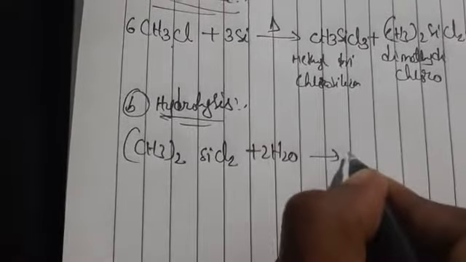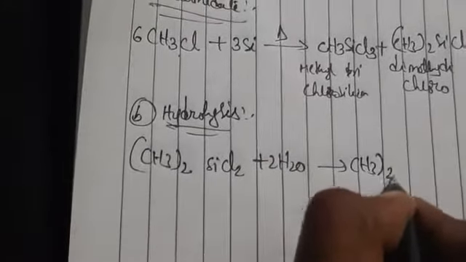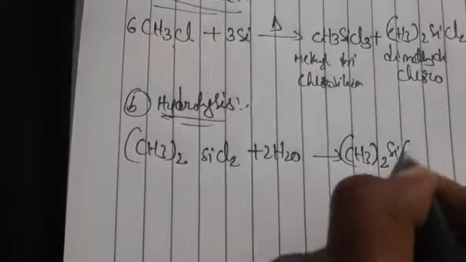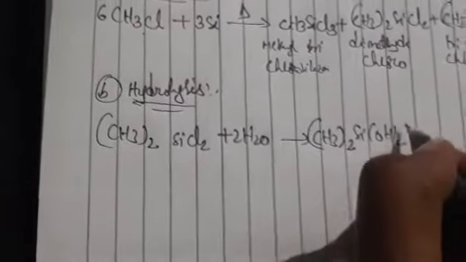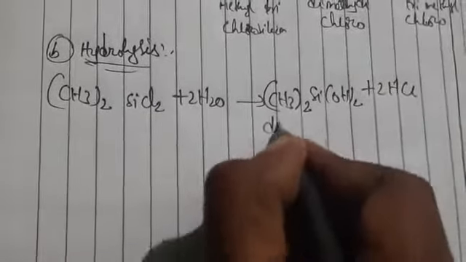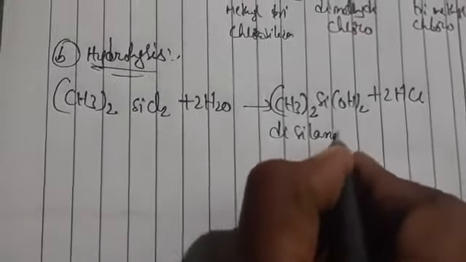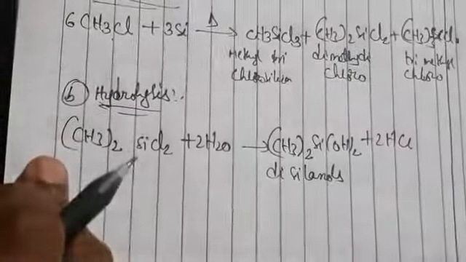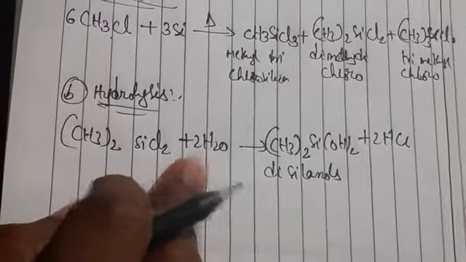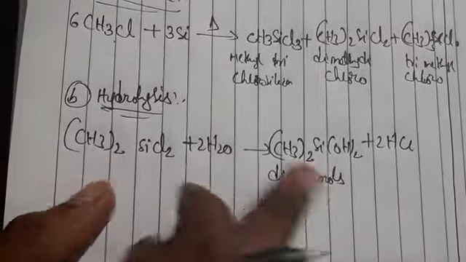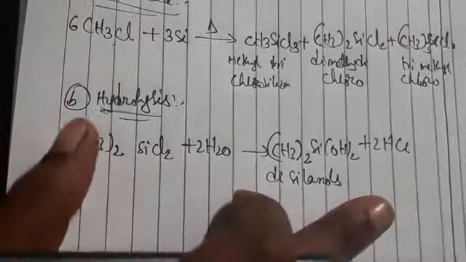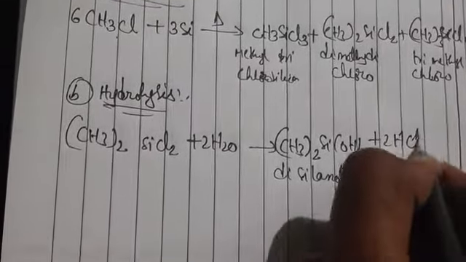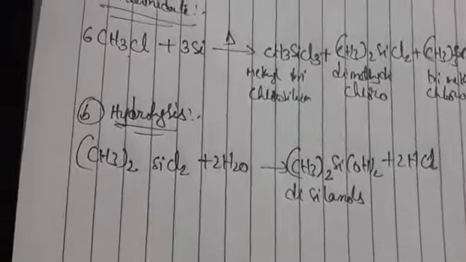It forms (CH3)2Si(OH)2 plus 2HCl, that is, disilanols. In place of Cl we got OH, with 2HCl removed, forming disilanols. So we have done hydrolysis of the intermediate.